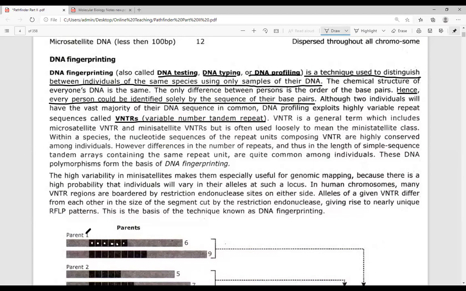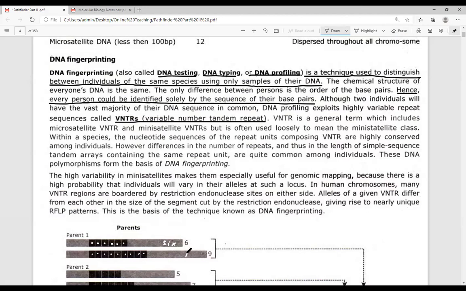In the parent one, you were able to find six VNTR, whereas here you can find 1, 2, 3, 4, 5, 6, 7, 8, 9.